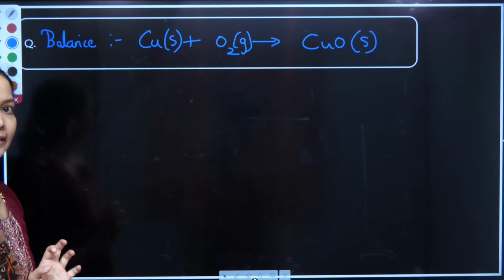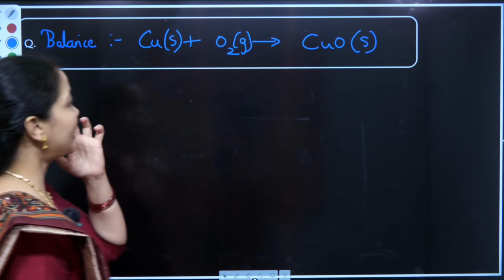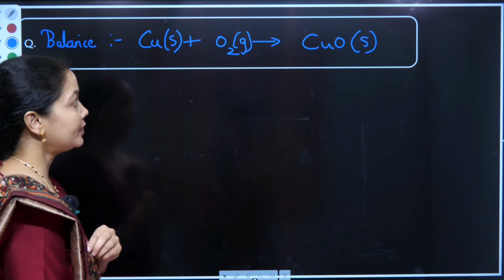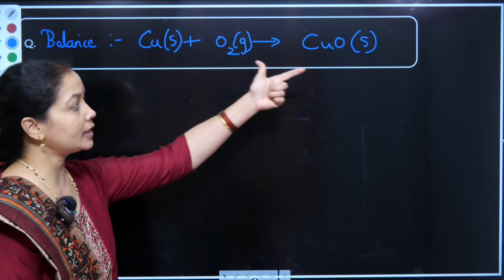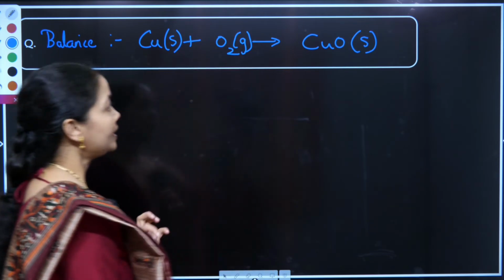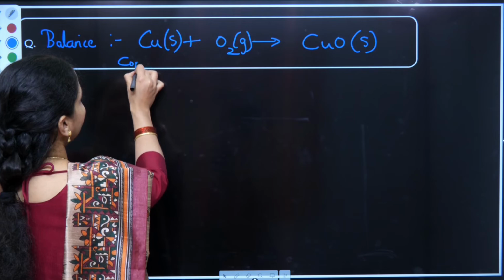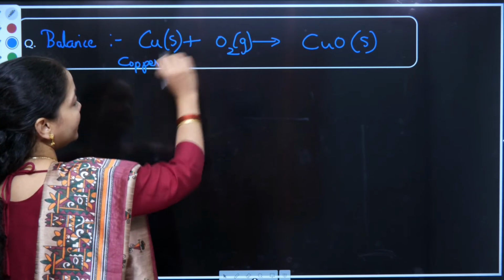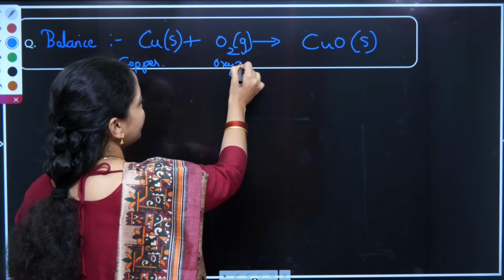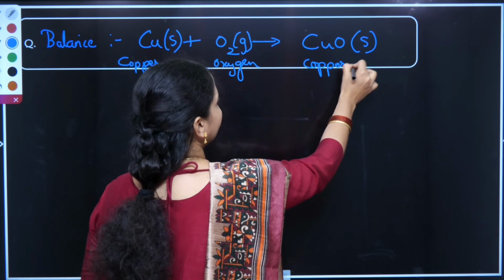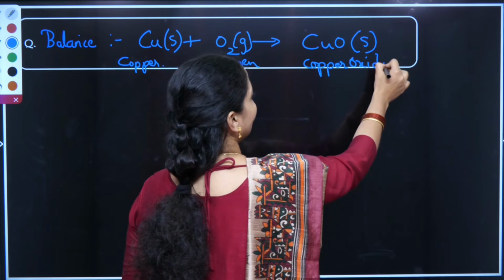Taking the second example, it says balance the following chemical equation. In this example, we are being provided with copper combining with oxygen, giving us copper oxide. Many students don't know the symbolic representation. This represents copper, which is in solid state. This is oxygen, which is in gaseous state, and this is copper oxide, which is in solid state.